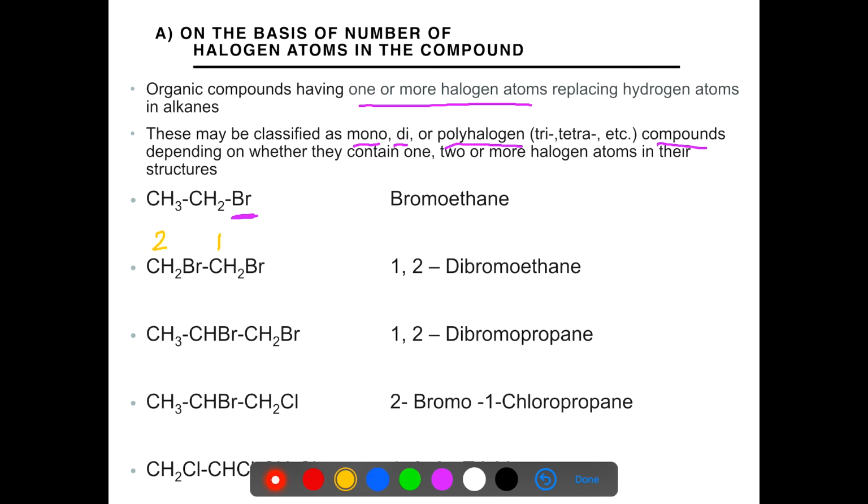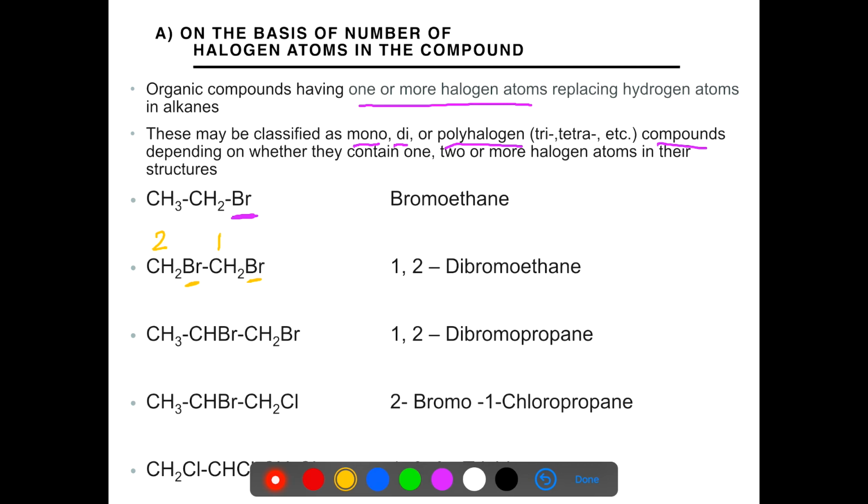Bromine atoms are present on first and second carbon atom. It comes under the category of dihalogenated compound. Its name is 1,2-dibromoethane. 1 and 2 are the positions of bromine atoms.